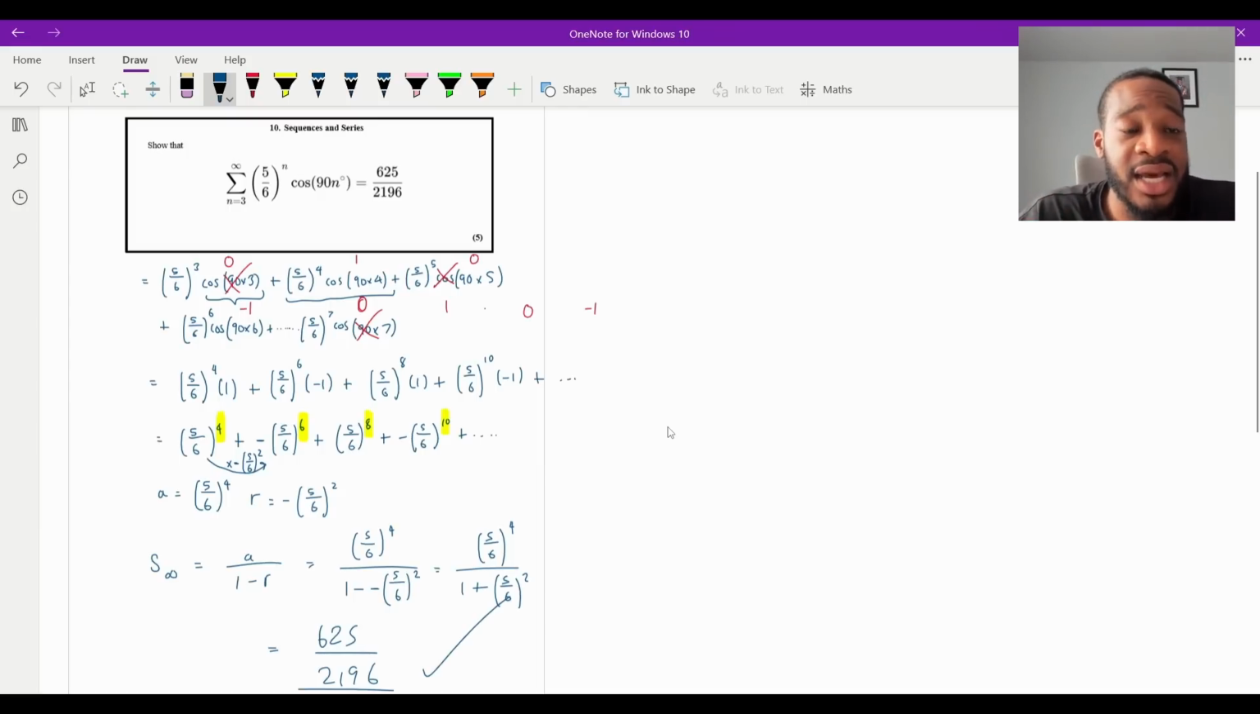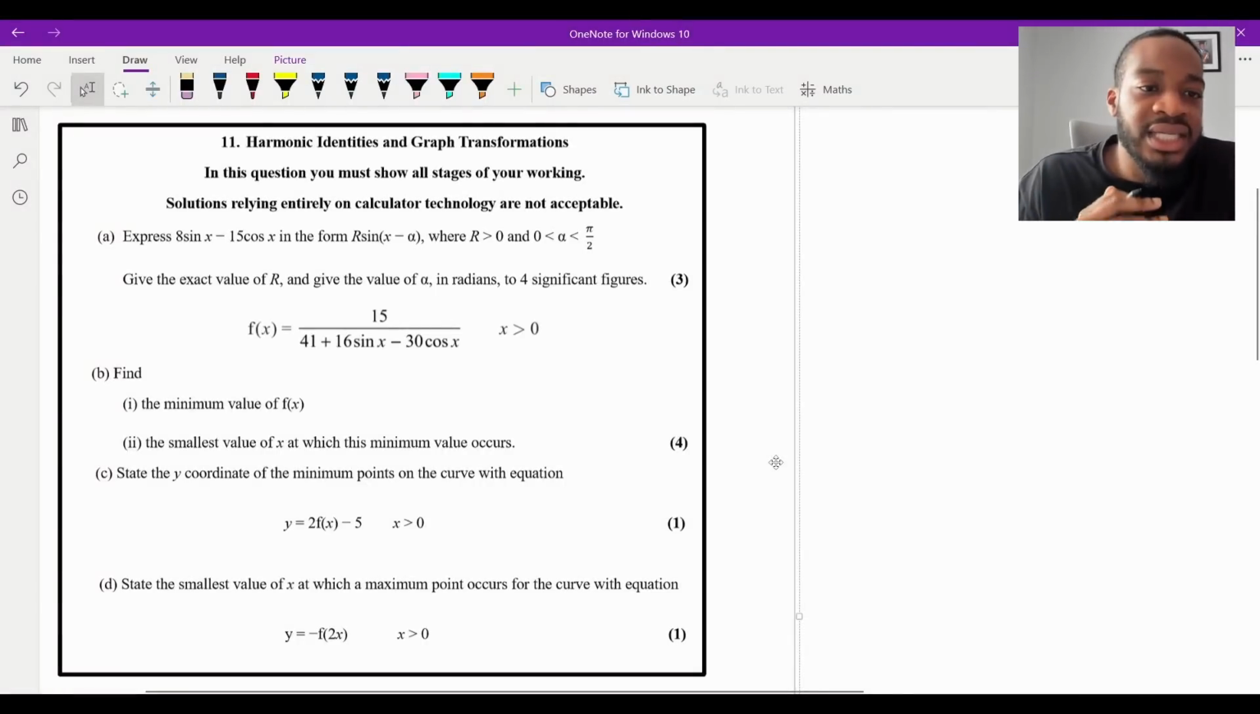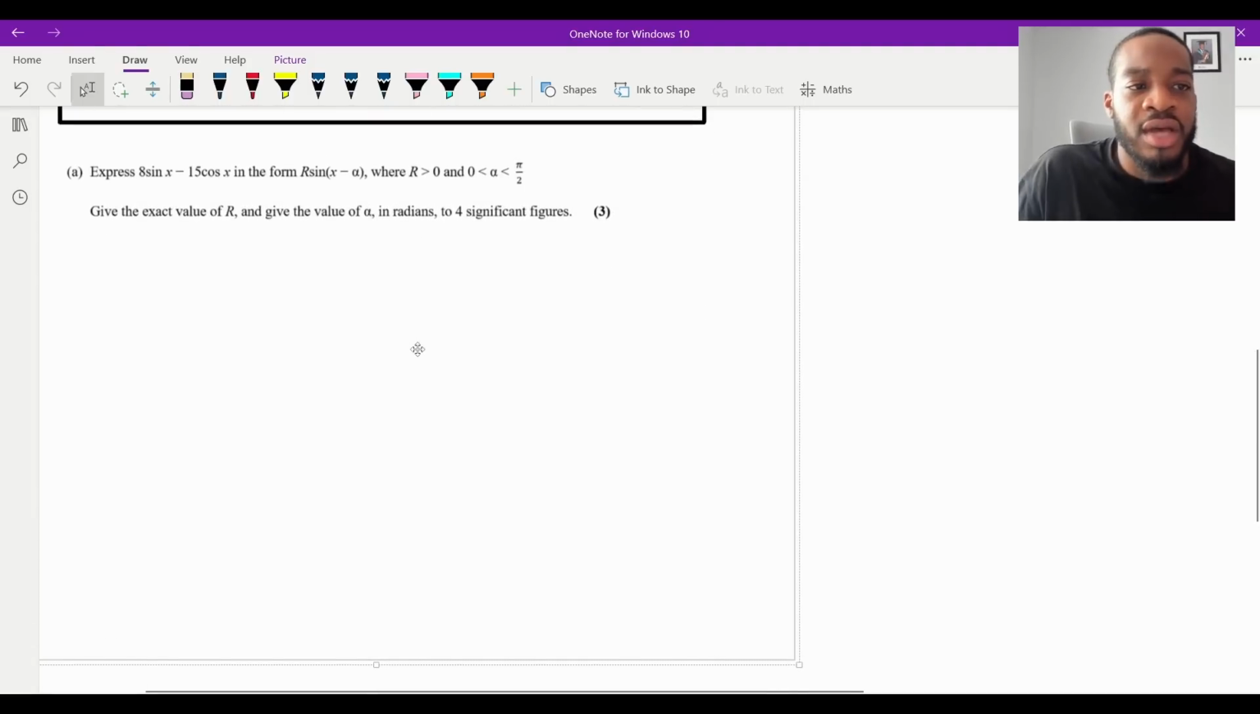But yeah, that's it, and that is question 10 finished. Okay, so question 11 says express 8 sin x minus 15 cos x in the form r sin(x minus alpha), where r is greater than 0 and alpha is between 0 and pi over 2. Give the exact value of r and give the value of alpha in radians to 4 significant figures for 3 marks. Okay, so firstly, I've got the question summarized.